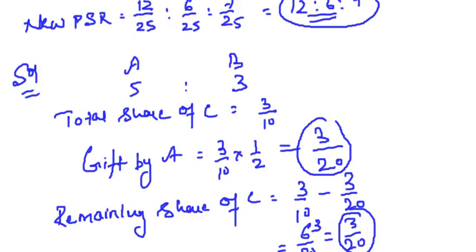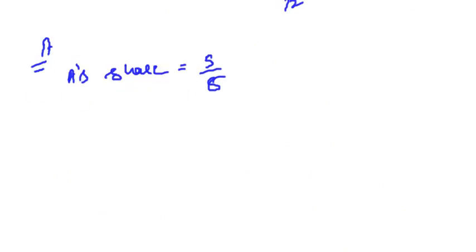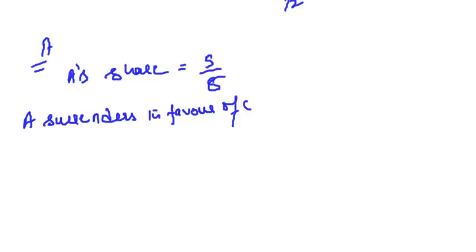Now let's see. First of all, I will talk of A. What is A's original share? Original share is 5/8, right? They are sharing the profits in the ratio of 5:3. Now A surrenders in favor of C. His original share is 5/8. He has gifted 3/20.